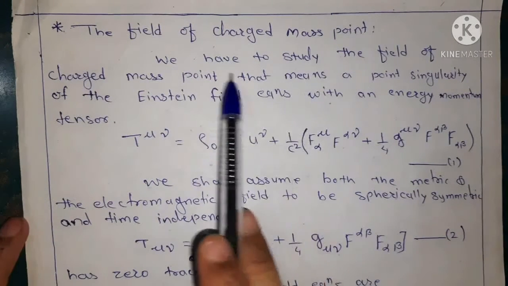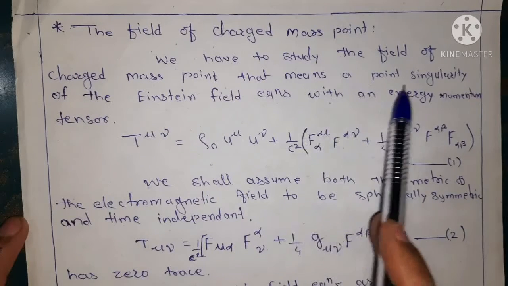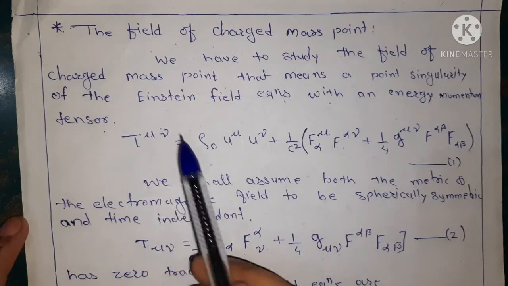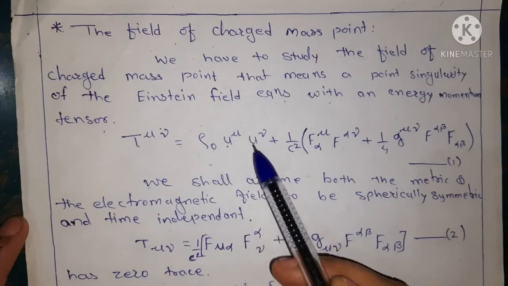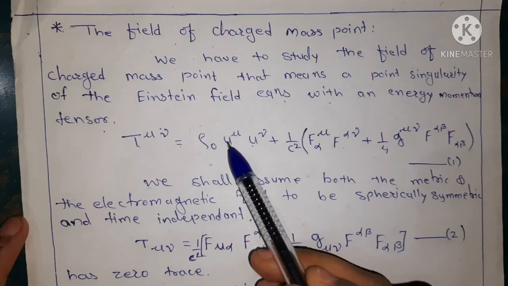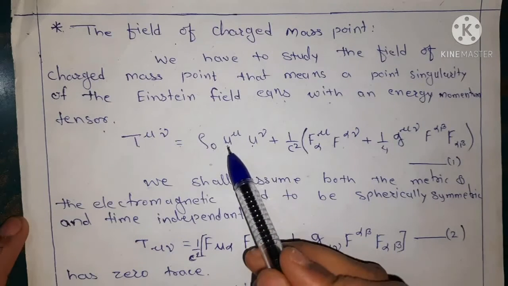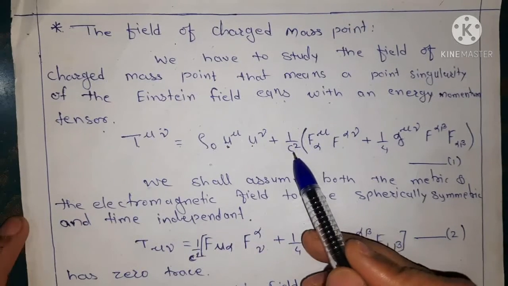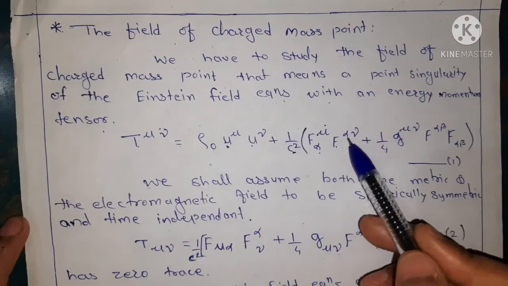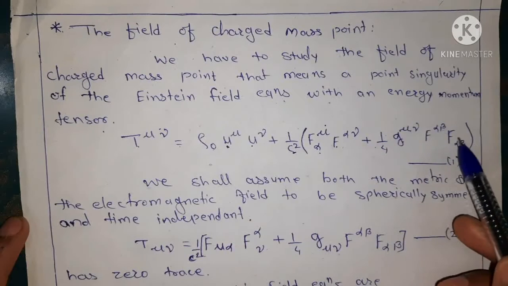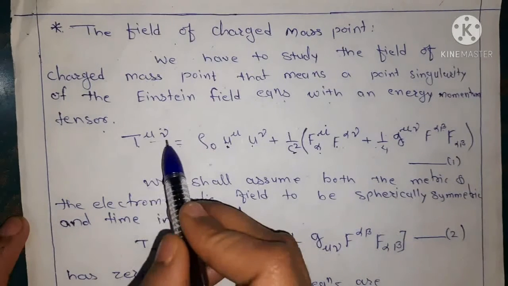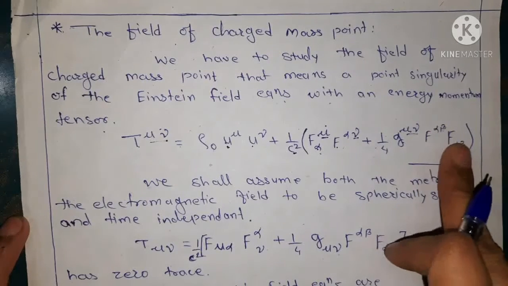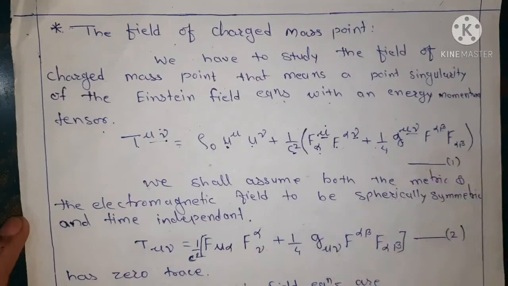So we have to study the field of the charged mass point, that means a point singularity of the Einstein field equation with an energy momentum tensor, in the upper suffix form, T mu nu equals rho 0 u mu u nu, where u mu is the contravariant 4 velocity vector, plus 1 upon c square f alpha mu f alpha nu plus 1 upon 4 g mu nu f alpha beta f alpha beta, with mu and nu in the upper suffix form and alpha beta in the lower suffix.